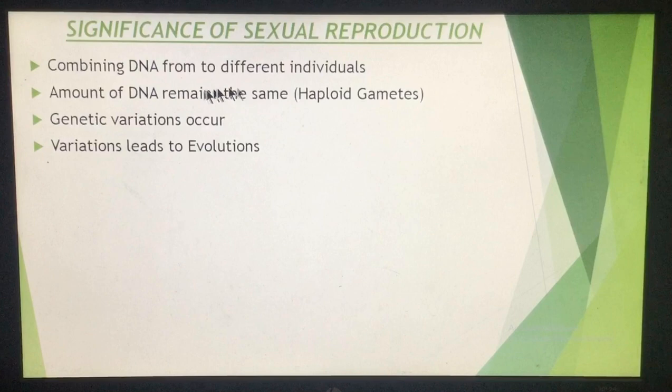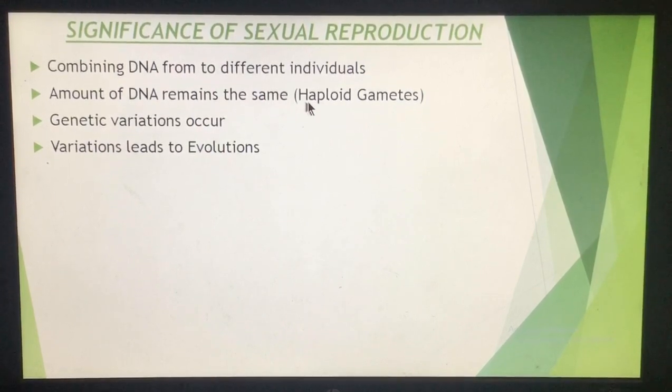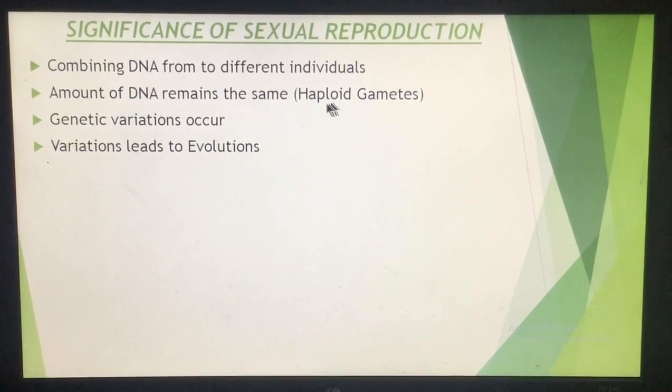Why? Because the gametes have half the number of chromosomes or half the amount of DNA. The male gamete has half the amount of DNA. The female gamete also has half the amount of DNA. After fusion, the amount of DNA becomes the same as was present in the other cells.